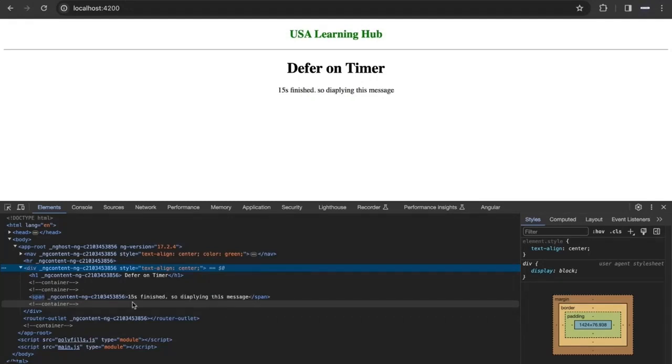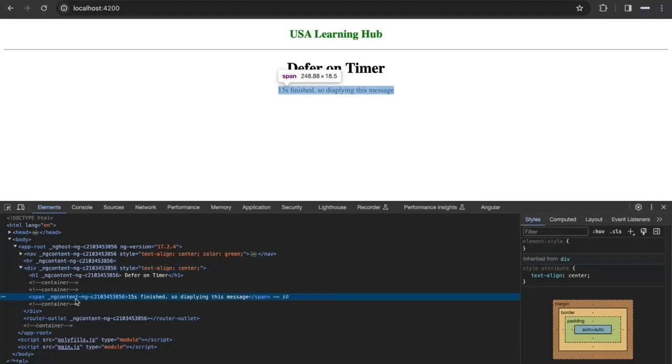So now the 15 seconds finished. That's why this particular content is displayed, and the other content, waiting for 15 seconds, is completely removed from the DOM. So this is how it works. Since it is removed, the performance of the application is going to be much faster compared with keeping the content in the browser and hiding it from the screen.